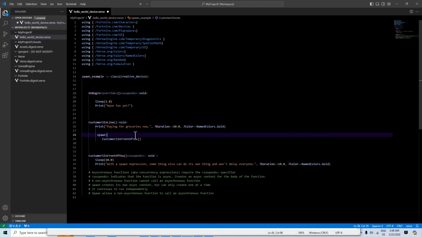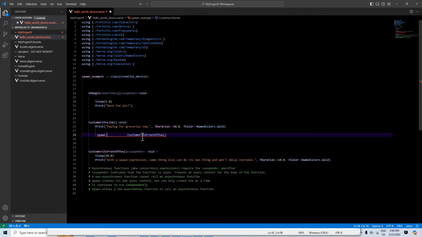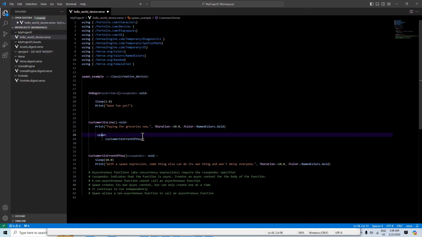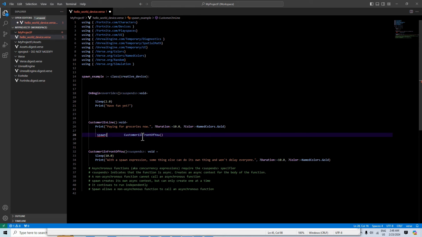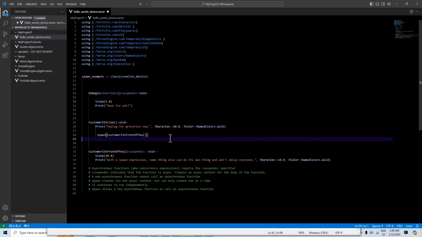The other thing that's interesting about spawn is that you can write it with the colons here, like that, but you can also write it with the curly braces too. So if I bring it up here and put it inside of the curly braces, you'll notice I don't get an error. That goes along with it only being able to do one expression at a time. See how the error went away?